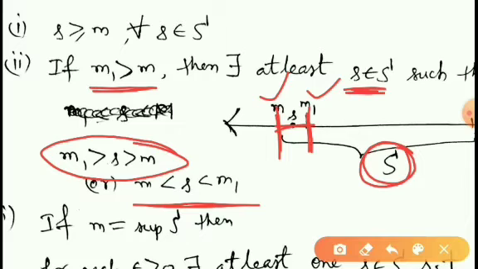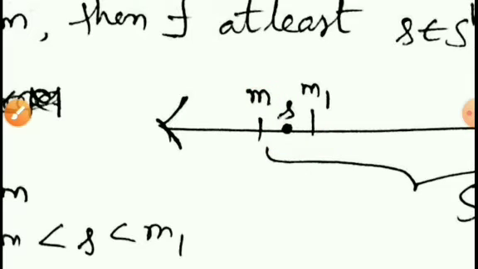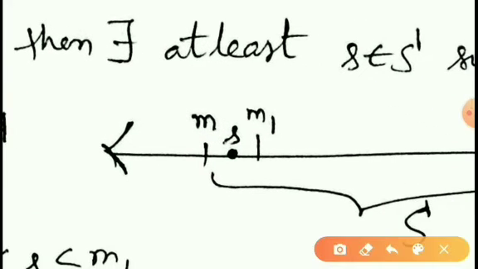So this is true, because if this is not true, if you can't find at least one number between these two numbers, then M1 will be a lower bound of the set S. Since M is the greatest lower bound of the set, we can't find any lower bound which is greater than M. Therefore, this is a contradiction. Therefore, we must have at least one member of the set S lying between M and M1 like this.